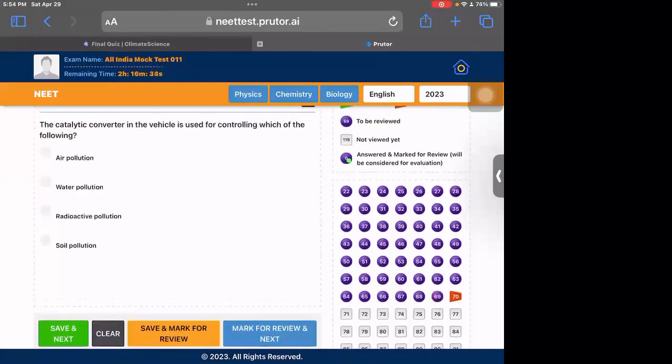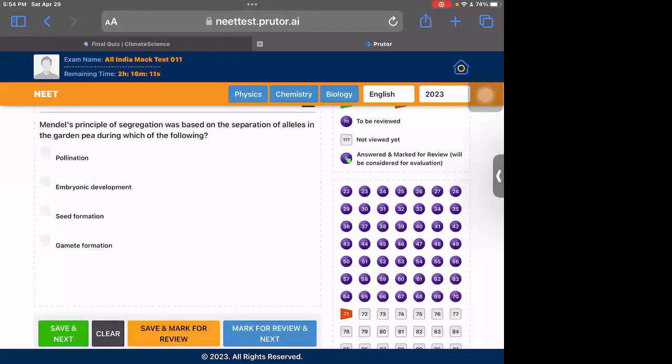Okay, the catalytic converter in the vehicle. So this is also given in NCERT directly. The catalytic converter helps in the conversion of carbon monoxide and hydrocarbons into harmless products. So it helps in preventing air pollution. It is given in NCERT directly.